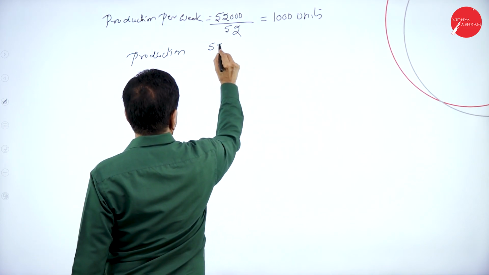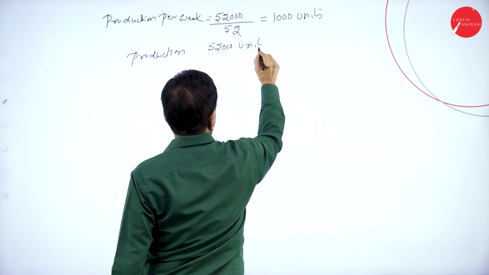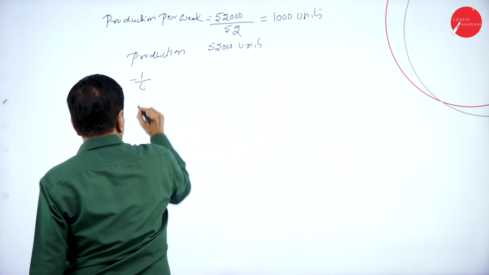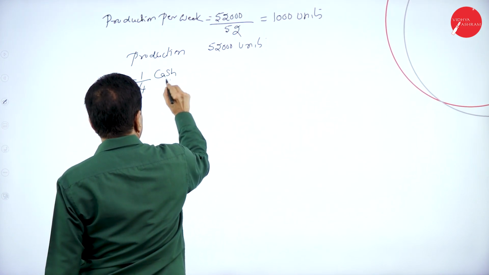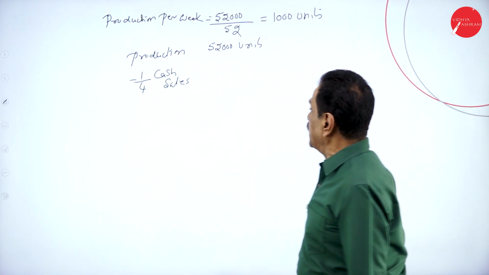Then production of 52,000 units minus 1/4, 25% cash sales. 1/4 is the cash sale.